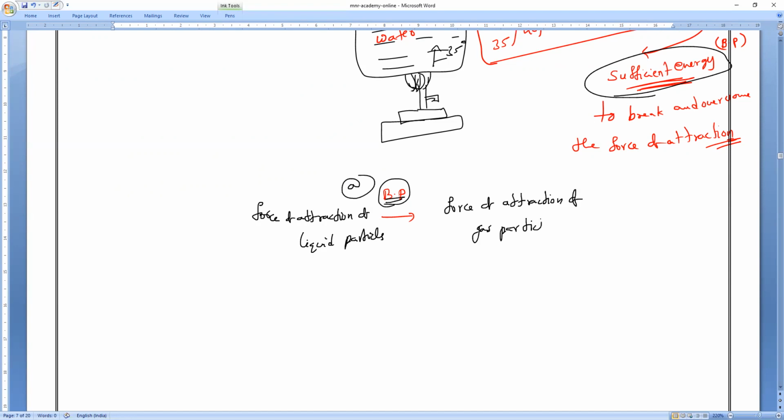Both are equal. Yes or no? Right or wrong? So that is why the liquid particles will convert into what particles? Gas particles. All of you understood or not? So at the boiling point, the force of attraction between the liquid particles and the gaseous particles is the same. That is what you have to remember. Is it okay, guys? Any doubt? Let me know. Clear, guys?